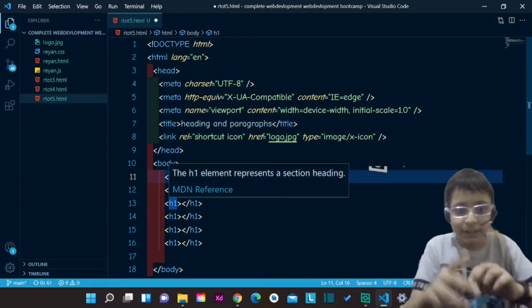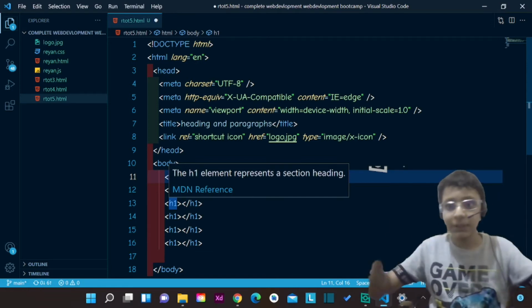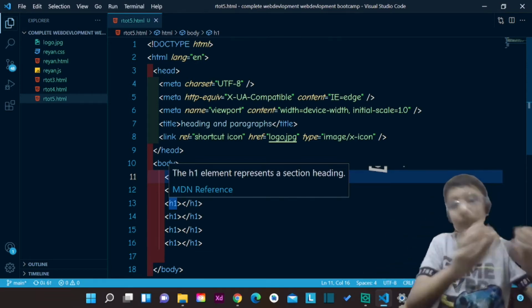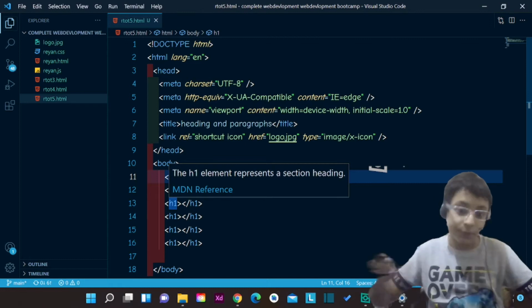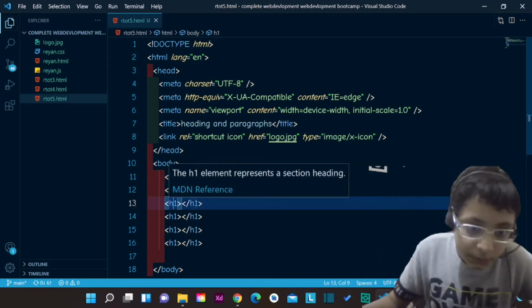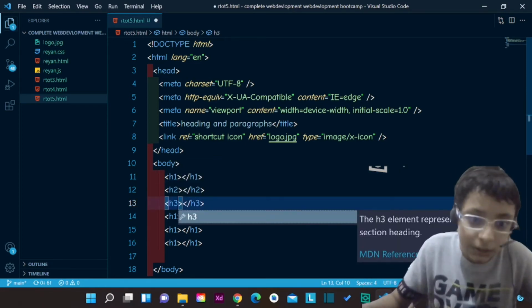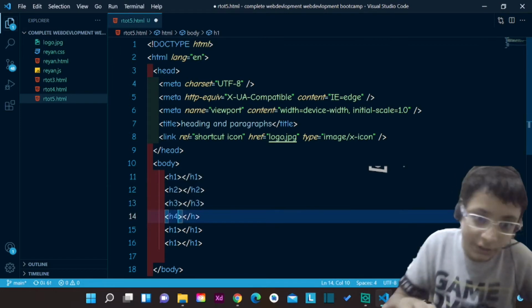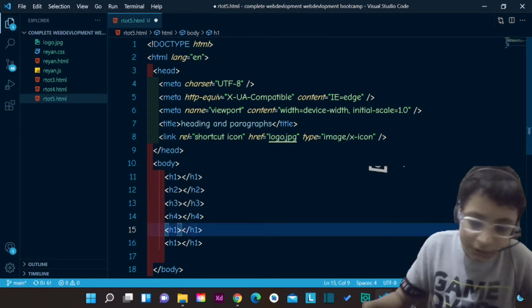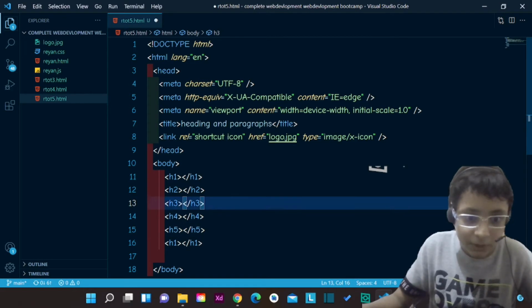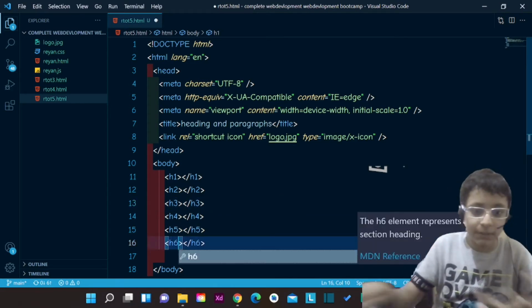Even if you auto rename tag, we can code fastly. We can automatically rename the pair of tag by just renaming a single tag.